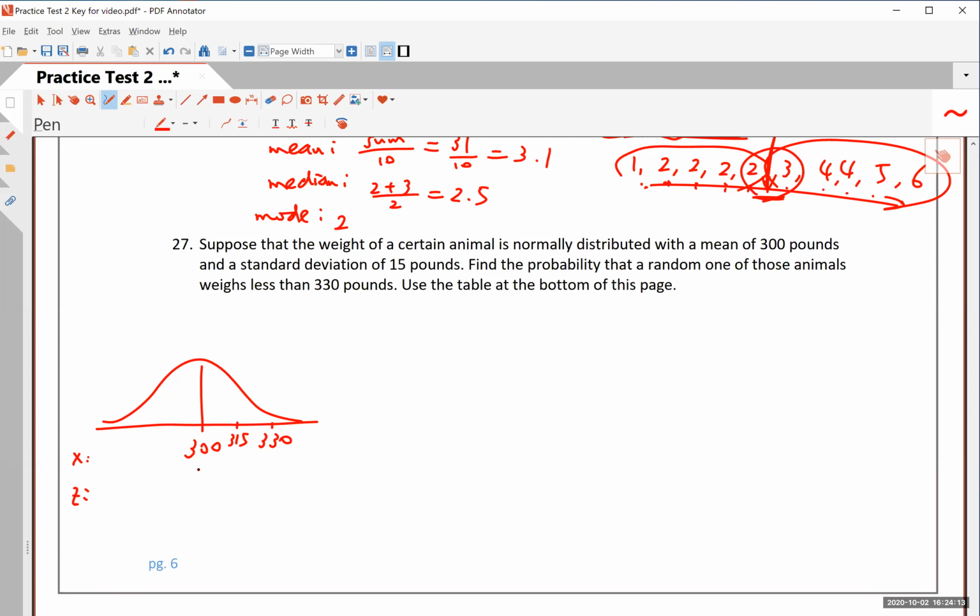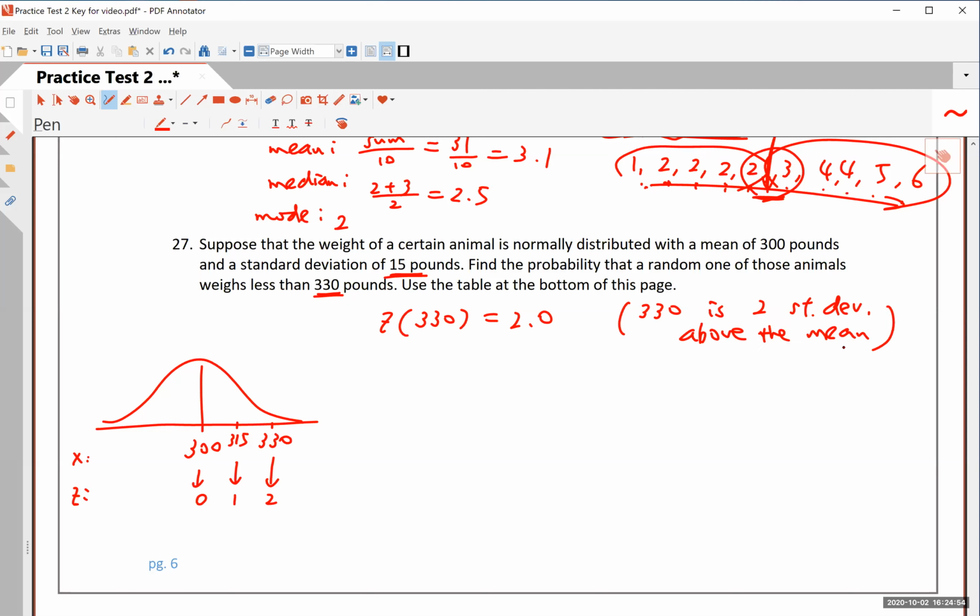Remember, the average always has the z-score of 0, and the standard deviation is 15 pounds. So if you add 15 pounds, it'll be the z-score of 1. If you add the 15 twice, that would be 330, and that's the number we want. So it's actually easy to figure out that the z-score corresponding to 330 is actually 2, exactly 2, right? Because 330 is 2 standard deviations above the mean, which is 300, right? So that part is easy.